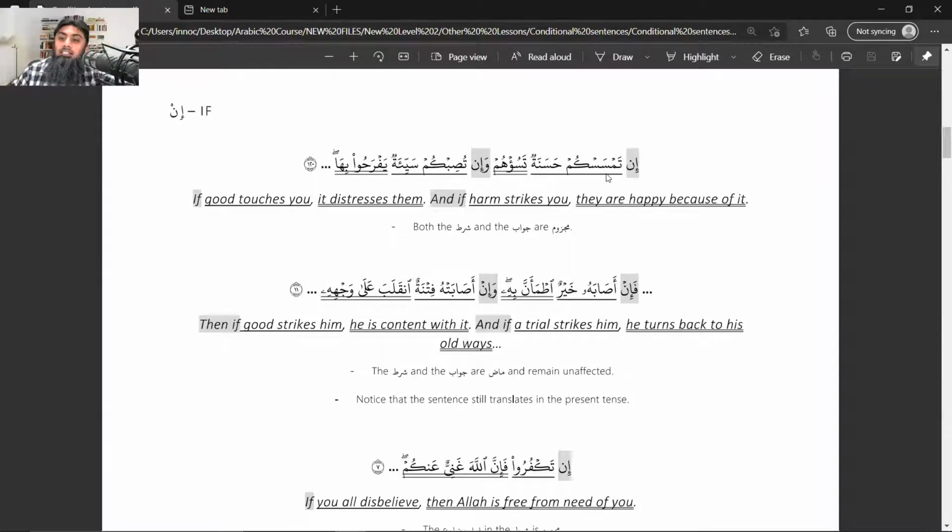So in tamsaskum, the sukoon at the end of tamsas is telling you that this word has become majzoom. And why tamsas? Because it is coming for the hasanatun. We all know one simple principle: in jumlatul failiyah, whenever you get an ism in rafa status, that ism always becomes the fail.